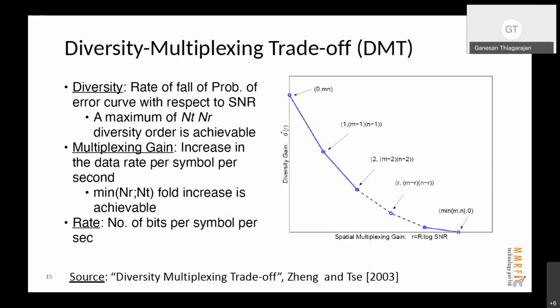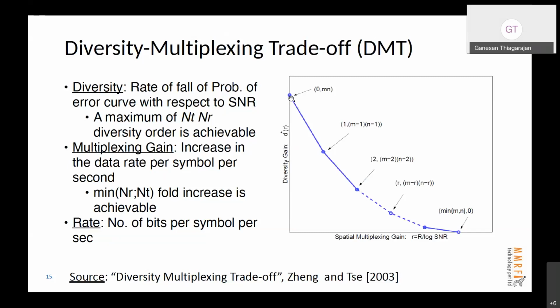shown by Zheng and Tse in 2003. That is called the diversity-multiplexing trade-off, or DMT. The diversity is the rate of fall of the probability of error curve, or the slope of the probability of error curve in a log-log representation, and a maximum of NT times NR can be achieved. And this maximum of NT NR can be achieved only when the spatial multiplexing gain is 0. Right? This is the maximum that I can get.